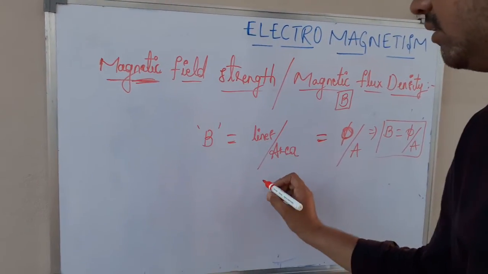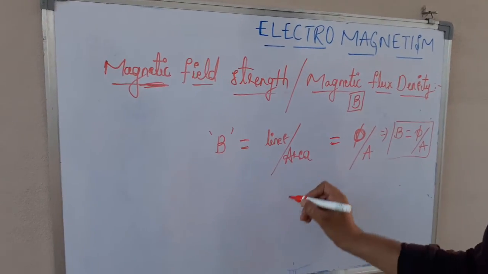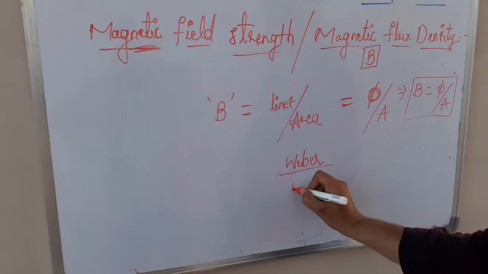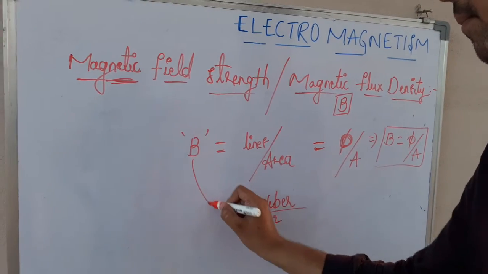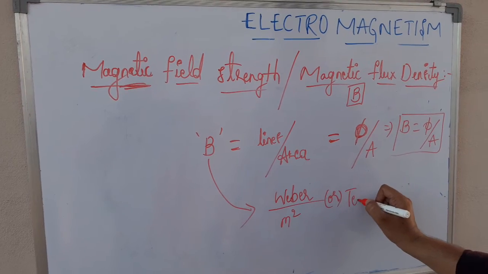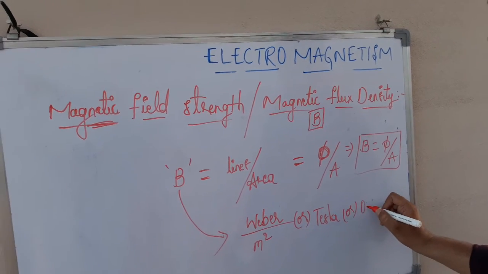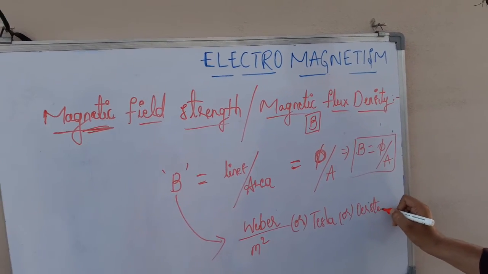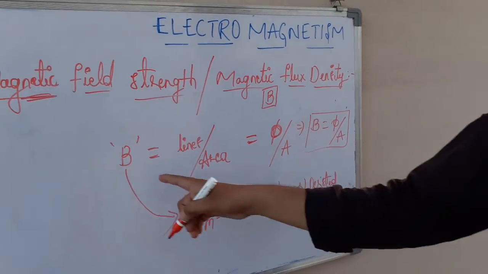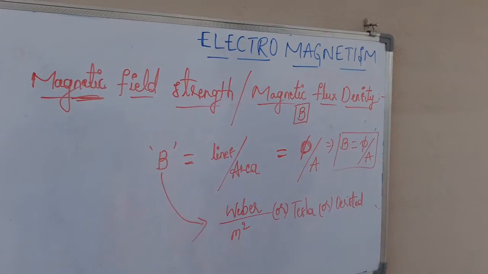And if we take the units, number of lines passing through the area is nothing but magnetic flux. Magnetic flux unit is Weber, and area unit is meter square. So unit of B is Weber per meter square. It is also called Tesla, or it is also named Oersted in honor of the famous scientist Oersted. So units of magnetic field strength are Weber per meter square, or Tesla, or Oersted.